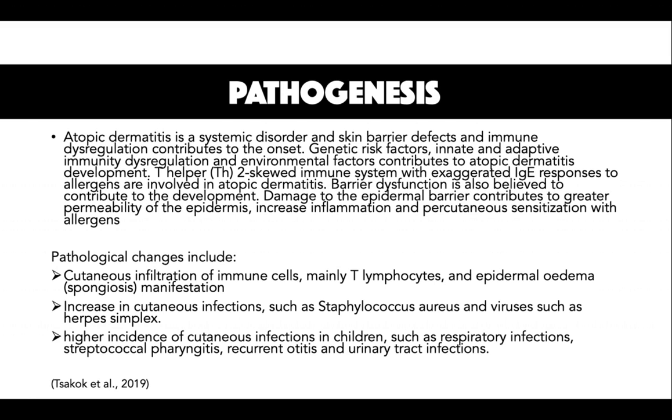Moreover, there is a higher incidence of infections in children such as respiratory infections, streptococcal pharyngitis, recurrent otitis, and urinary tract infections. Genetic risk factors, innate and adaptive immunity dysregulation, as well as environmental factors contribute to the pathophysiology of atopic dermatitis. T helper 2 skewed immune responses and exaggerated IgE responses to allergens are also involved in the development. Additionally, barrier dysfunction is also believed to contribute to atopic dermatitis. Damage to the epidermal barrier contributes to greater permeability of the epidermis, increased inflammation, and percutaneous sensitization to allergens.